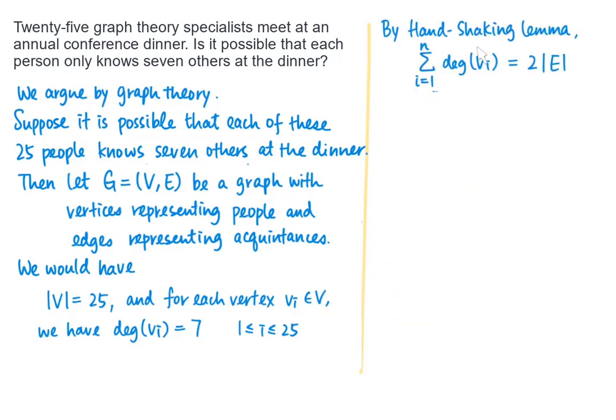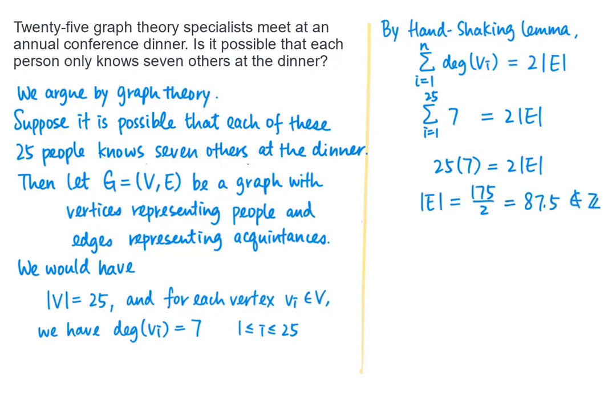Then the hand-shaking lemma tells us that for any graph, the sum of the degrees of all the vertices in the graph must be equal to twice the number of edges in the graph. That is, twice the size of the graph. So in our case, each vertex has a degree of 7, and we have a total of 25 vertices, so 25 times 7 is twice the size of the graph.